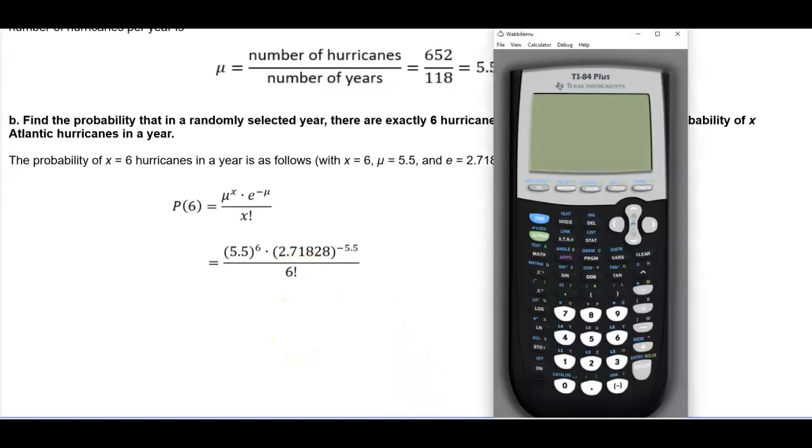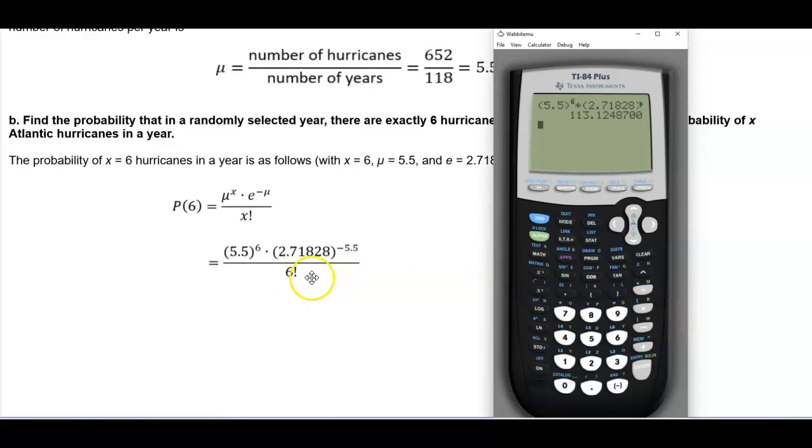So let's go ahead and put this in our calculator. So I have the following. In the numerator, we have parentheses 5.5 to the power of 6, and then times 2.71828, and then that's to the power of negative, use the negative symbol, 5.5. Okay, so there's our value there. Now what we want to do is divide it by 6 factorial.